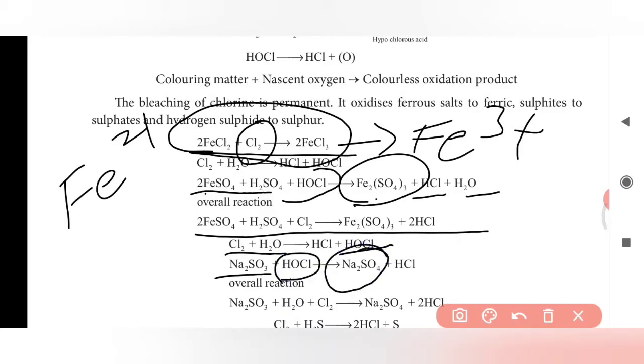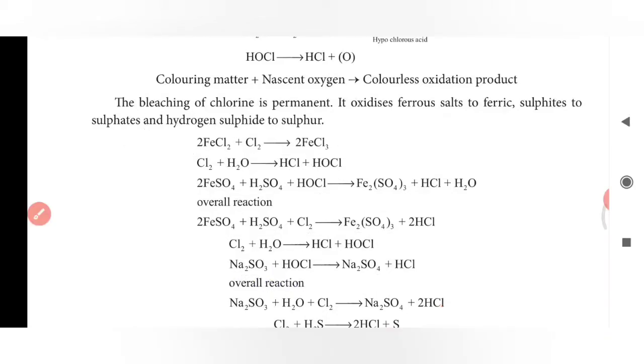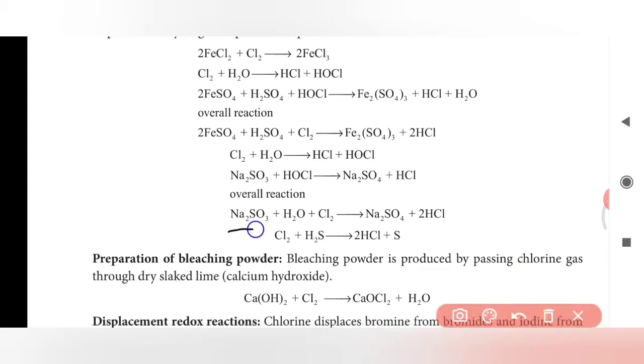Here one oxygen is added to the sodium sulfite to make sodium sulfate, so it is called an oxidizing agent. The overall reaction is between sodium sulfite, water and chlorine to give sodium sulfate, where the oxygen differs from reactant to product, along with the elimination of hydrochloric acid.